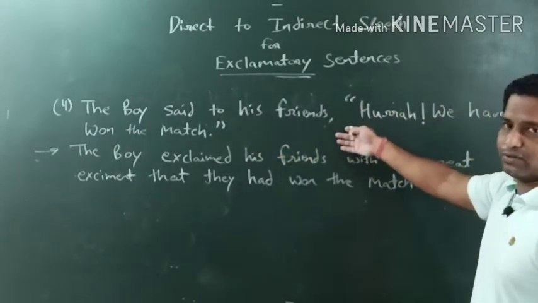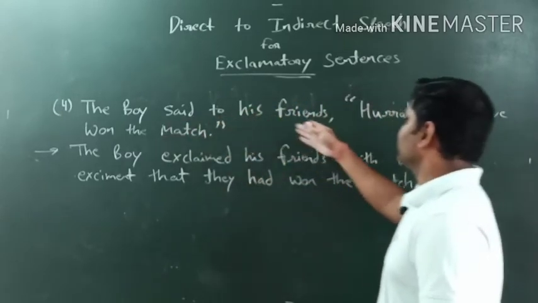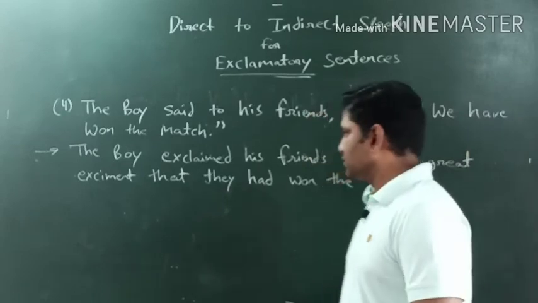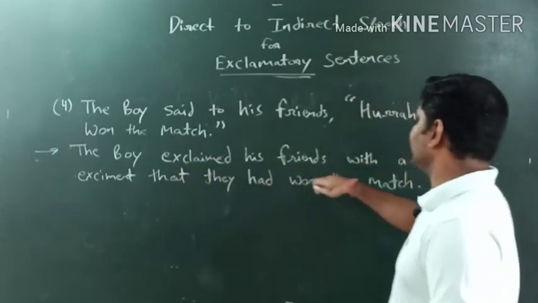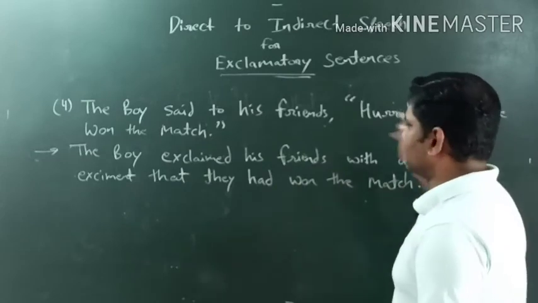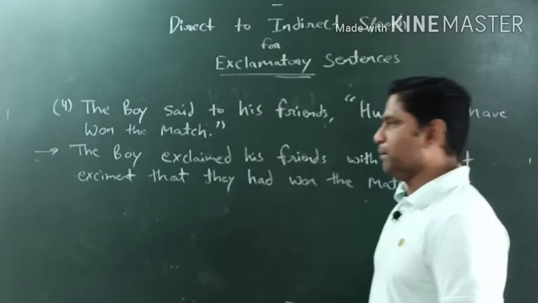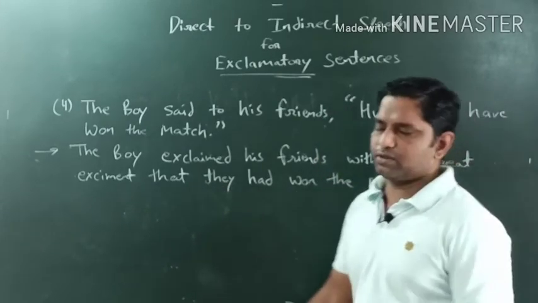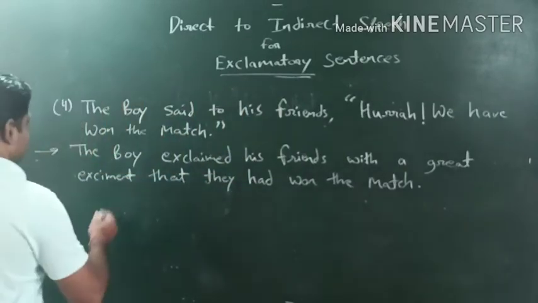Hope so that you are understanding. One more time we will see. The boy said to his friends, hooray, we have won the match. Okay, so how we have converted into indirect speech? The boy exclaimed his friends with a great excitement that they had won the match. We have to do a proper conversation according to the rule. Okay, rule के हिसाब से यहाँ पर चीजें होगी.